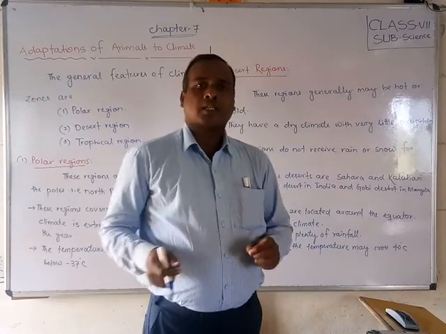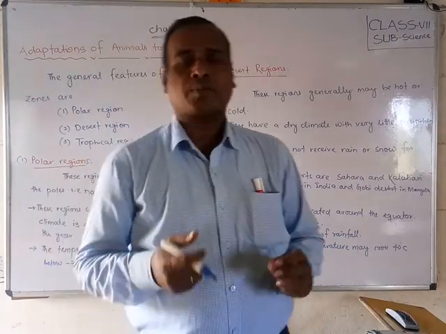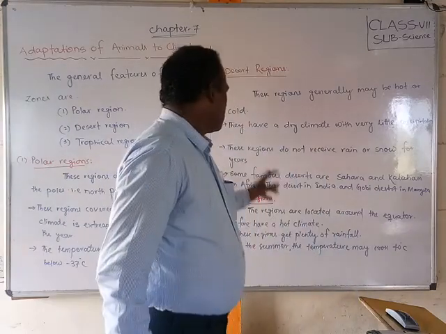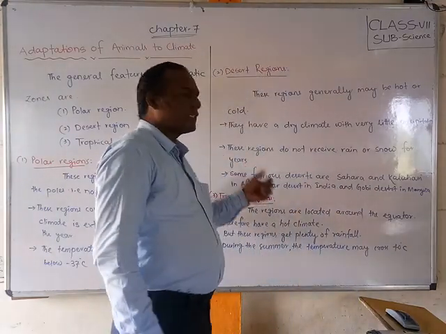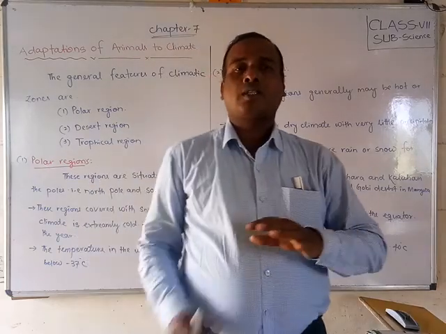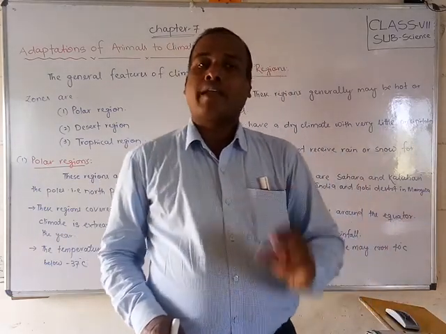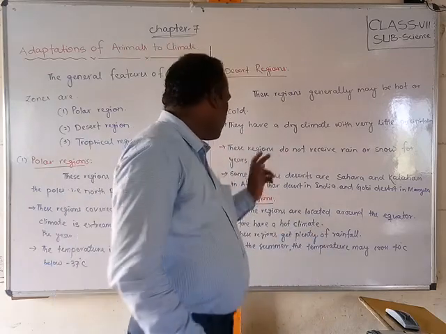Without water, animals and plants are not possible in that area. These regions do not receive rain or snow for years. There is no snow and no rain. So that is the main thing.